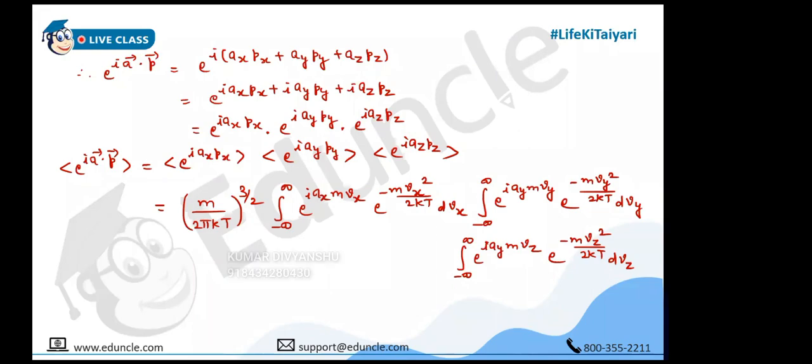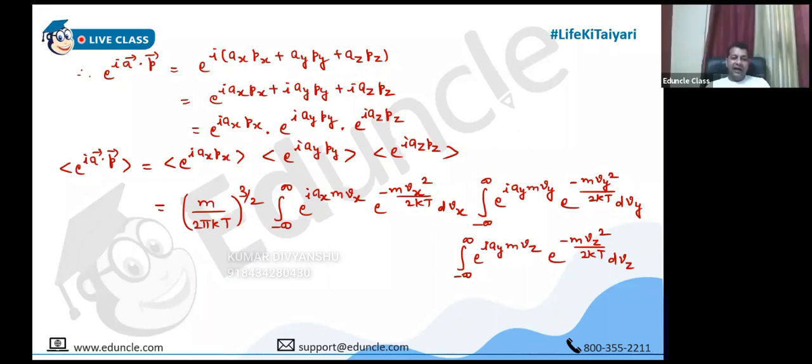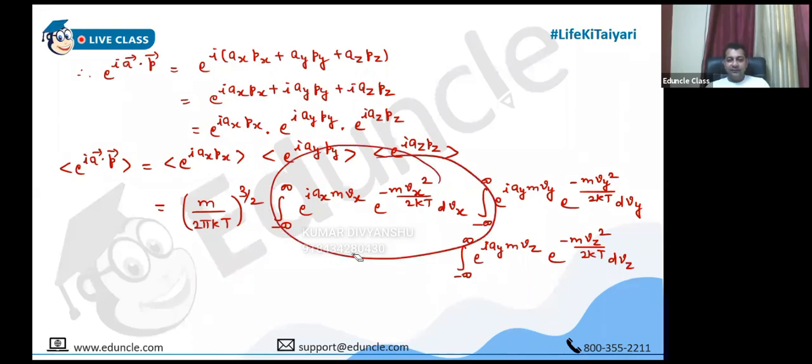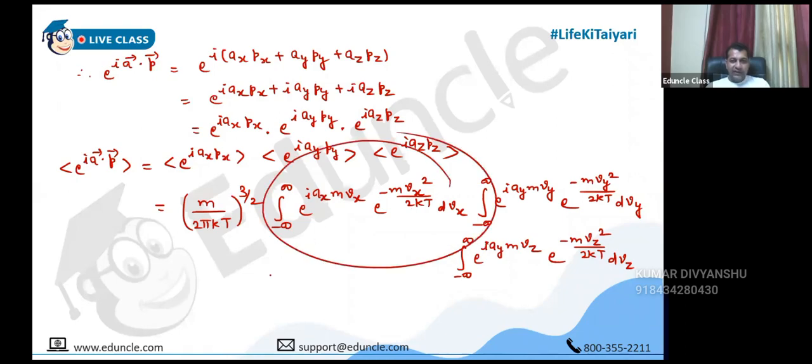Now I have already given you a shortcut formula for solving this kind of integral, but first of all you have to get it in that format. For e^(-v²), I have given you the formula, so first make it a complete square. Let us solve only the first integral and see what happens.